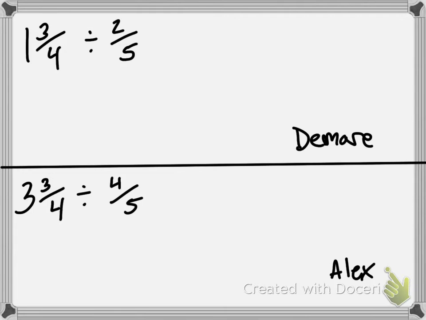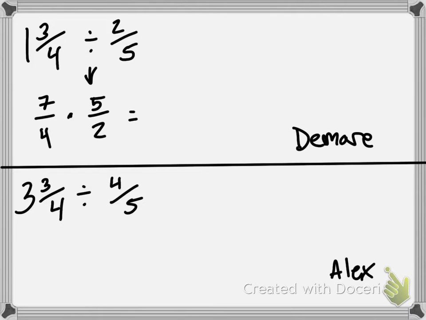From our prior information, what was 1 and 3/4 as an improper fraction? 7 over 4. Perfect. So now I have to do my keep, change, flip. That means I keep 7 over 4. What happens to my division sign? It changes to a multiplication. And then our flip, what does 2/5 become? 5/2. Perfect, 5 over 2. Can I cross cancel? No, so I'm just going to multiply across.